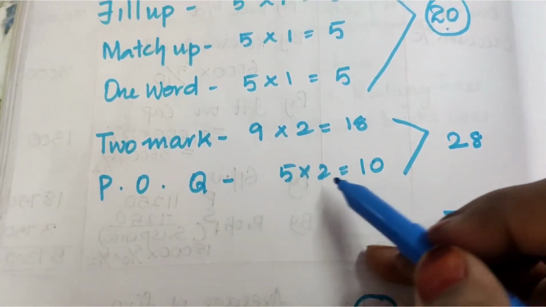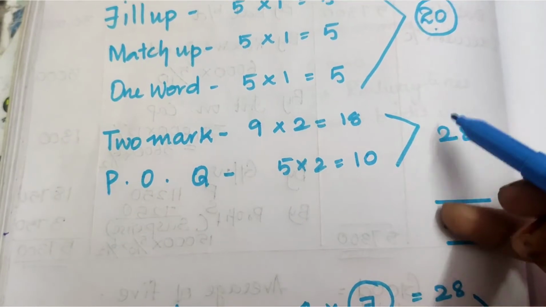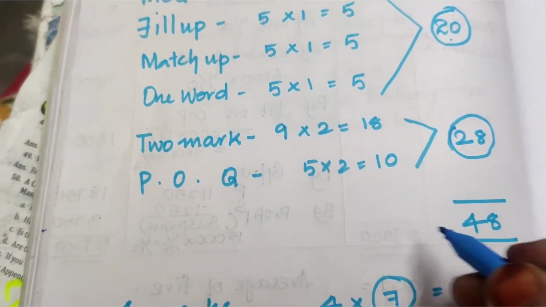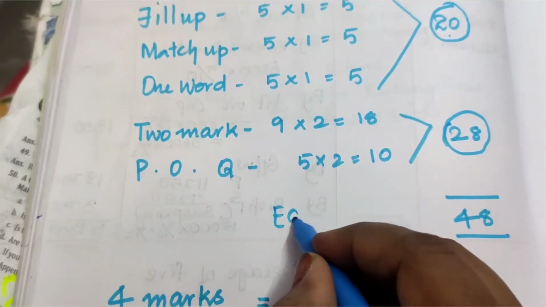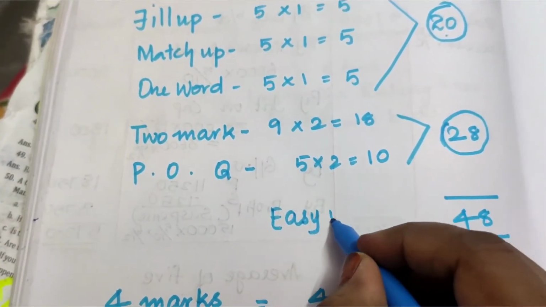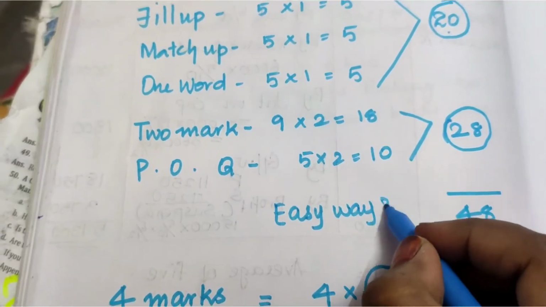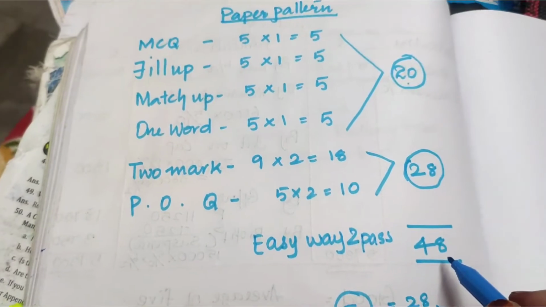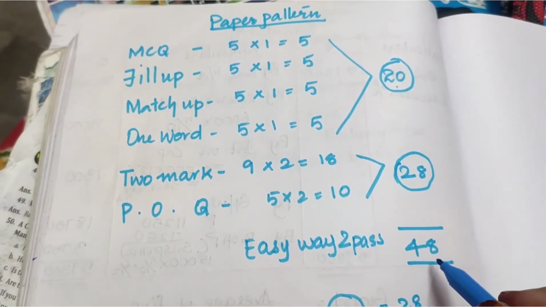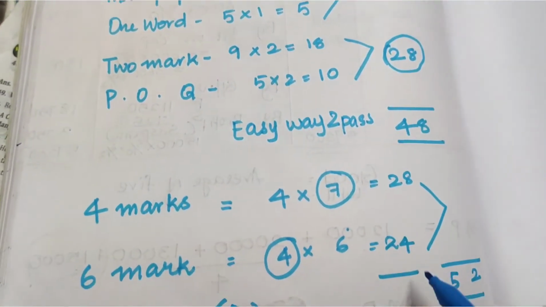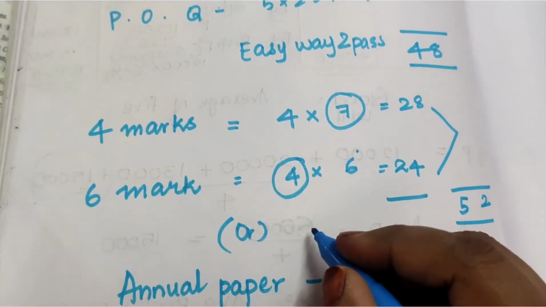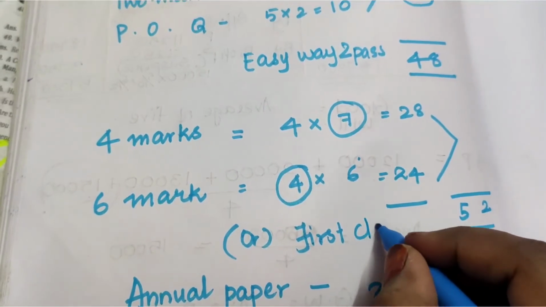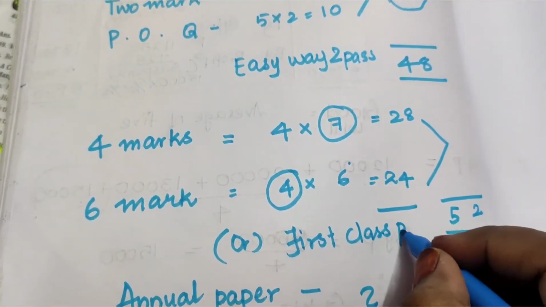After that you have to prepare 2 marks questions, any 9 you are going to write for 2 marks, which is overall 18 marks. Here most of the questions are asked from chapter 2. Chapter 2 and chapter 3 are all important, in microeconomics and macroeconomics, chapter 2 and chapter 3 are all important.